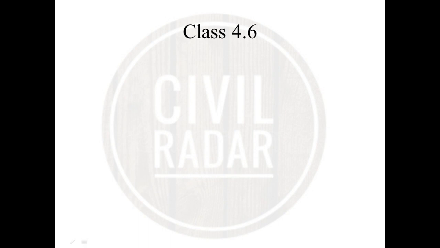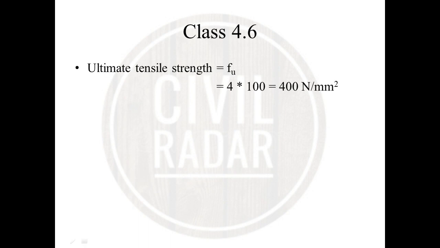For class 4.6, the ultimate tensile strength will be: the first number is 4, and 4 multiplied by 100 gives 400 Newton per mm square. That is the ultimate tensile strength of class 4.6.